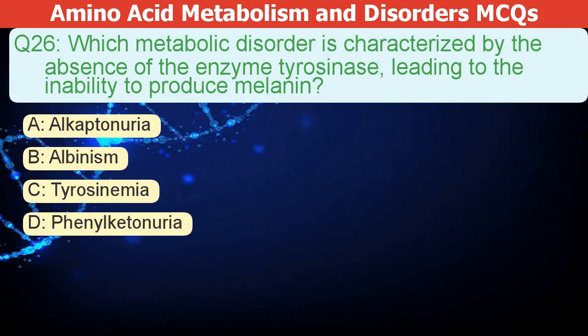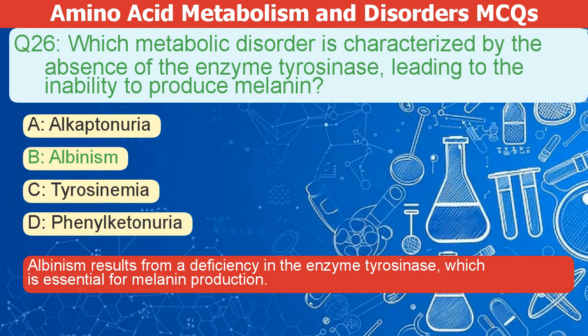Which metabolic disorder lacks the enzyme tyrosinase, preventing melanin production? A. Alkaptonuria. B. Albinism. C. Tyrosinemia. D. Phenylketonuria. The correct answer is B. Albinism results from a deficiency in the enzyme tyrosinase, which is essential for melanin production.